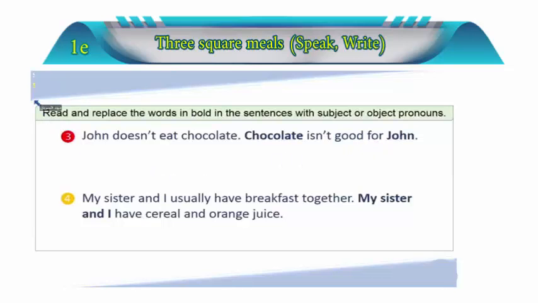So what do we do about it? We have John and we have chocolate. So in that case, John doesn't eat chocolate. What do we say about chocolate? It's just one. In that case, we're going to say it isn't, because it's just one. It's uncountable. Do you remember that? Okay, it isn't good for John.